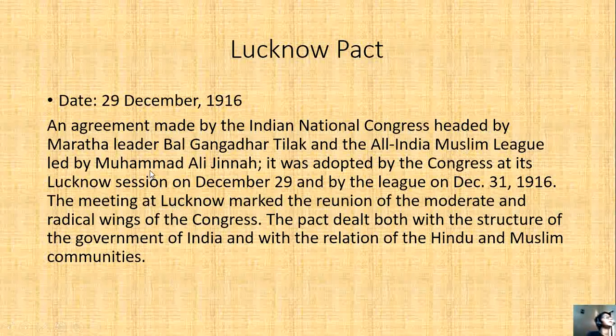Lucknow Pact. The date was 29 December 1916. An agreement made by the Indian National Congress headed by Maratha leader Bal Gangadhar Tilak and the All India Muslim League led by Muhammad Ali Jinnah. It was adopted by the Congress at its Lucknow session on December 29 and by the League on December 31, 1916. The meeting at Lucknow marked the reunion of the moderate and radical wings of the Congress. The pact dealt both with the structure of the government of India and with the relation of the Hindu and Muslim communities.